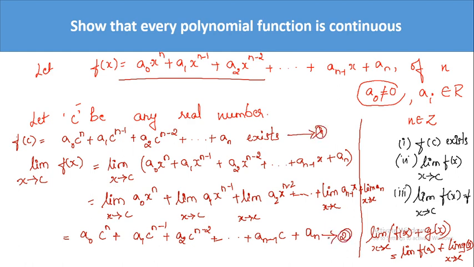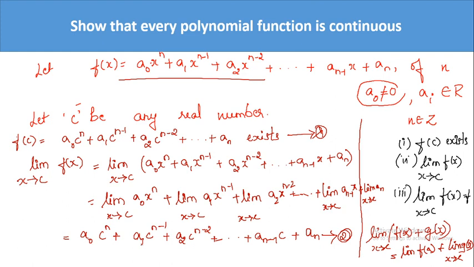Now you can see that if you check 1 and 2, what can you see? 1 and 2 are same. Correct? 1 and 2 are same. So what does that mean? The third condition is also verified. So hence we can say that the polynomial function is continuous at c, hence it is continuous everywhere.